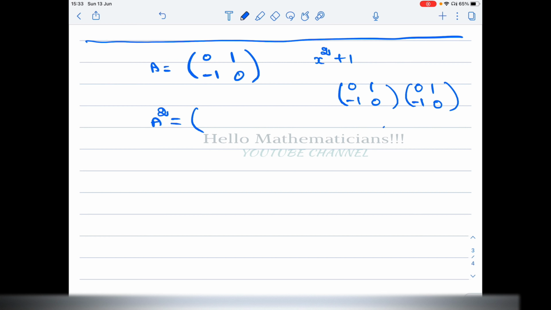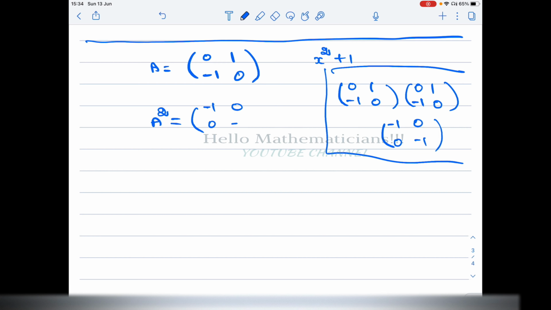If you multiply, you get minus 1, 0, 0, minus 1. So A square will be minus identity. If you add the identity matrix to A square, you get a zero matrix.